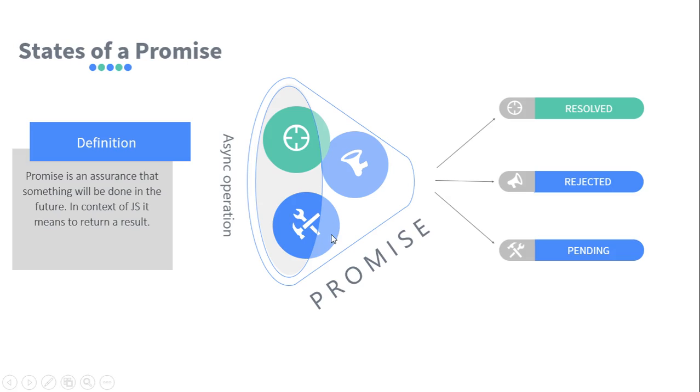If it is rejected, then there is some error and we need to handle it. If the state is pending, that is, the asynchronous operation is still waiting to be completed and we need to wait. The state is pending only until either the resolved or rejected state has occurred.